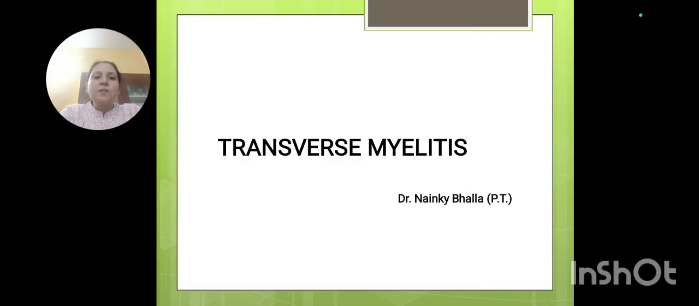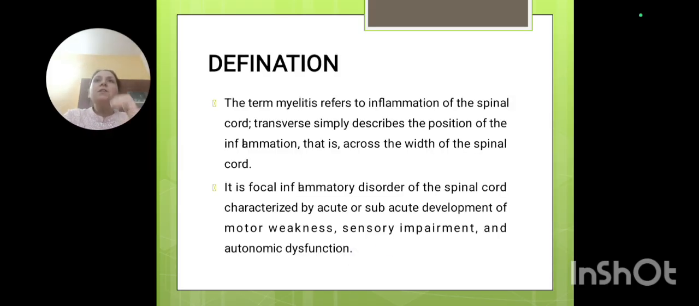Good morning, students. Today we will study about transverse myelitis. Transverse myelitis, as the name itself says, myelitis, that is inflammation of myelin, that is the cord, the spinal cord. Fine. So that is transverse.